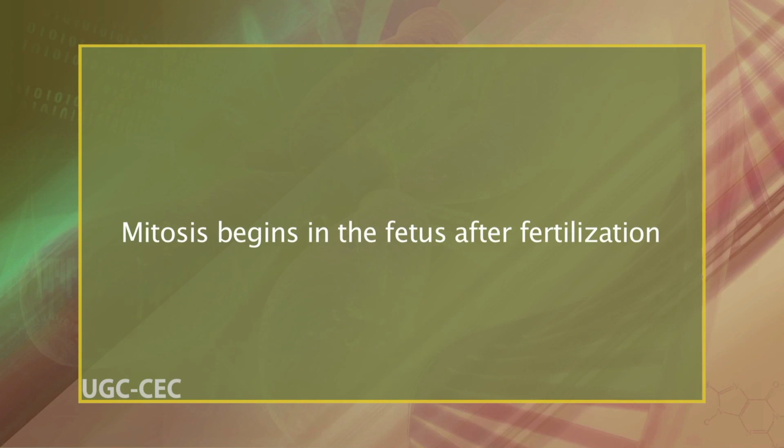Mitosis begins in the fetus after fertilization. This process repeats itself until the entire baby is formed. Mitosis continues throughout our lifetime to regenerate new skin cells, new blood cells and other types of cells that are damaged or that simply die off.